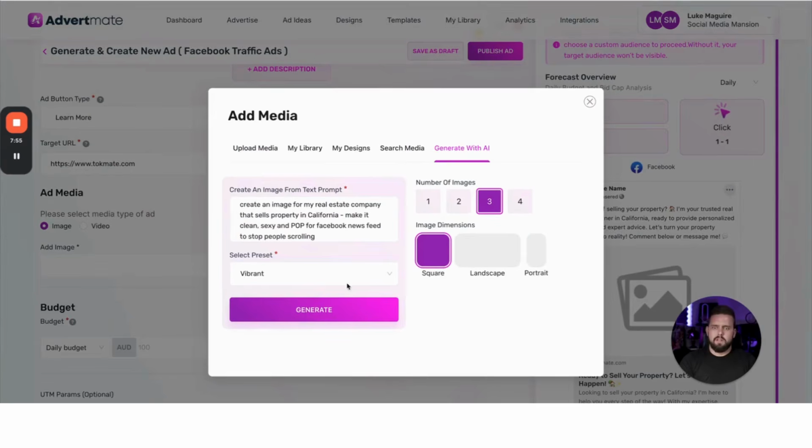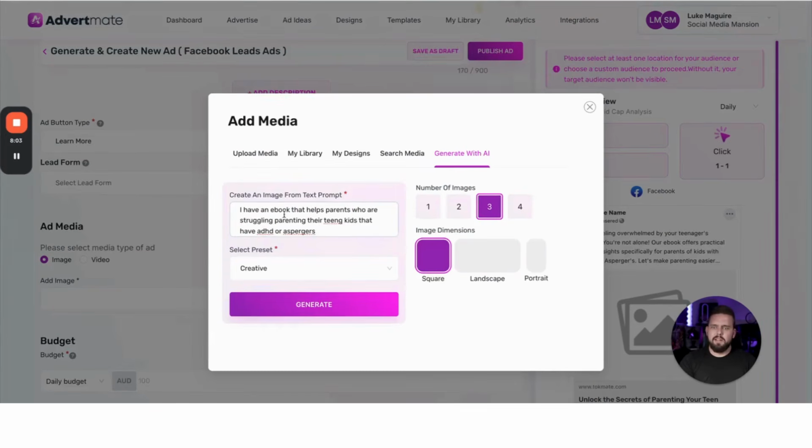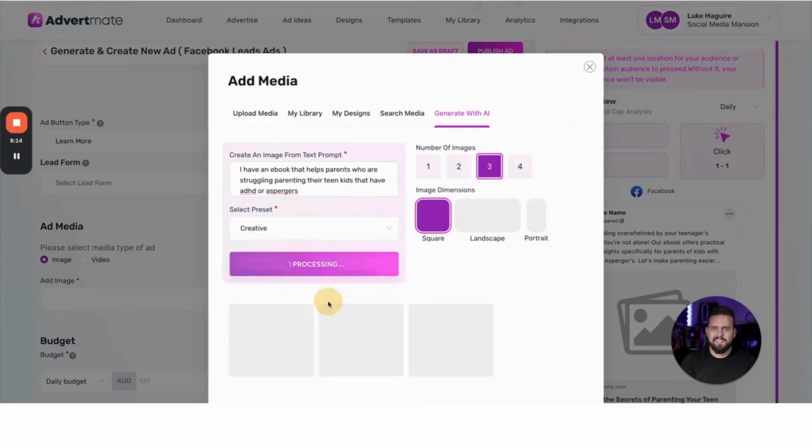Okay, so now I hit generate. I've chosen 3 images for the real estate example. Now that was a pretty bad prompt, but we'll see what we get anyway. Here I've said I've got an ebook that helps parents that are struggling parenting their teen kids that have ADHD or Asperger's. I have ADHD, which is why I randomly thought of this. Sorry, Mum, if I was hard to parent.